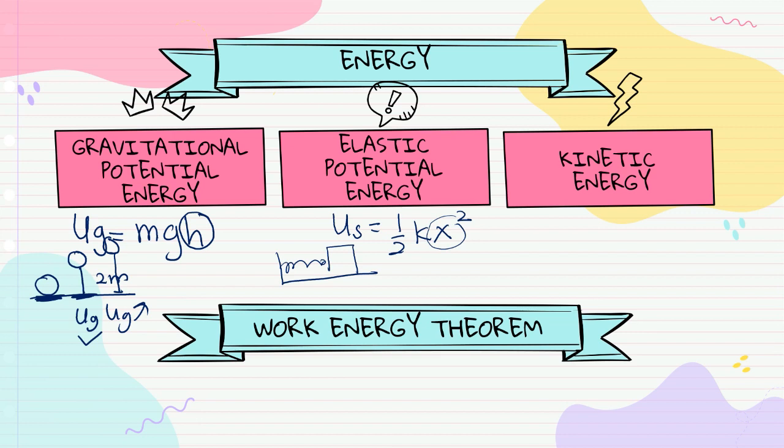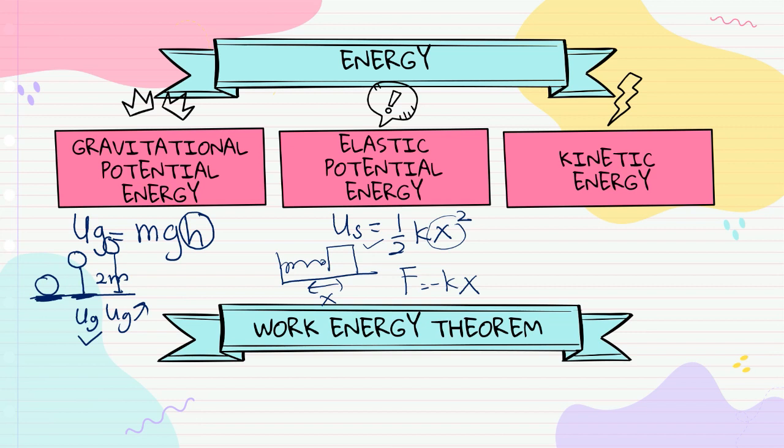When it's compressed, it has compression X, so it has elastic potential energy. So when it has compression or elongation only, then it will have elastic potential energy. For this one, next we will also use Hooke's law. F is equal to negative Kx.